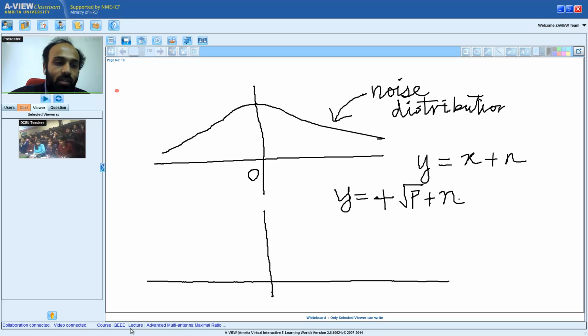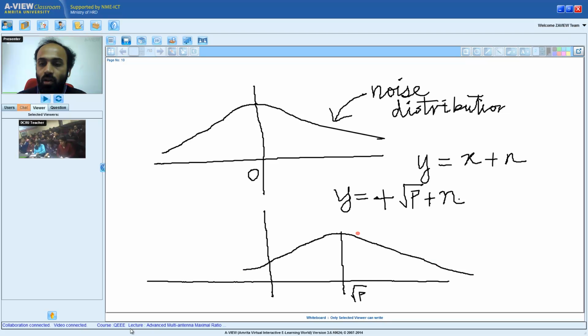I think PSG college is also replying. I think the answer everyone is familiar with is n plus square root of p. If n is mean 0, the only thing that will happen is that it is Gaussian, but now it will be centered at plus square root of p. Therefore, corresponding to transmission of plus square root of p, I will have Gaussian noise shifted by square root of p. What this says is, if square root of p is transmitted, the received signal is a Gaussian signal with mean square root of p.